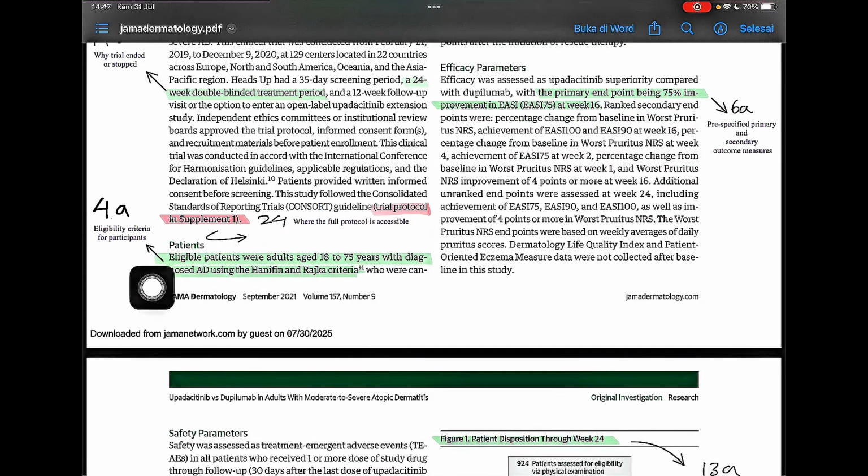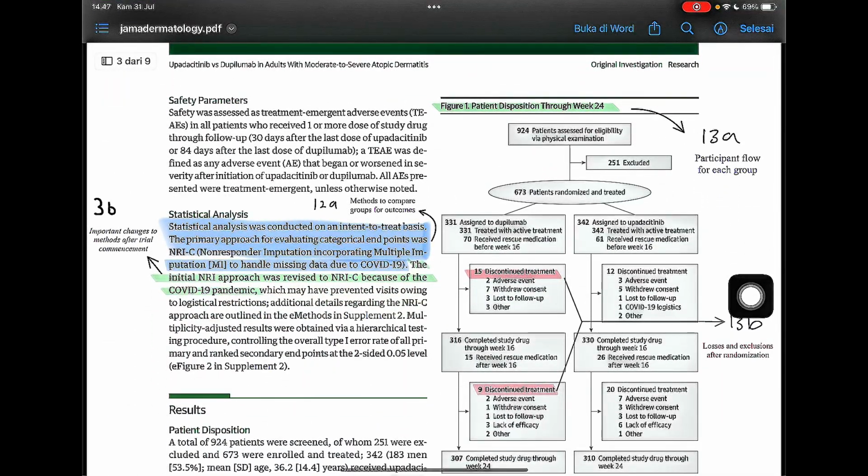In point 4A, eligible patients were adults aged 18 to 75 years with diagnosed AD using the Hanifin and Rajka criteria. This is eligibility criteria for participants. And then in point 13A, this is figure 1, patient disposition through week 24.